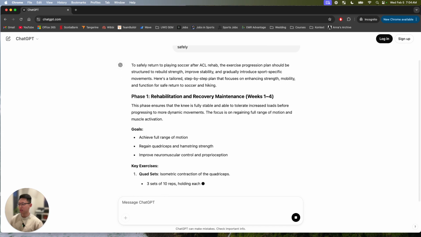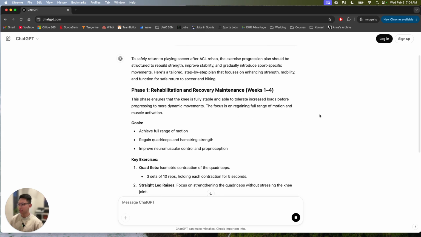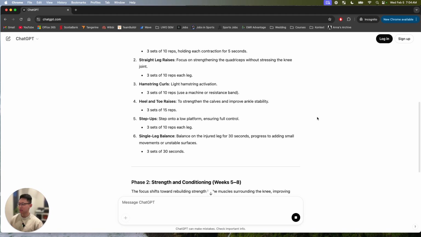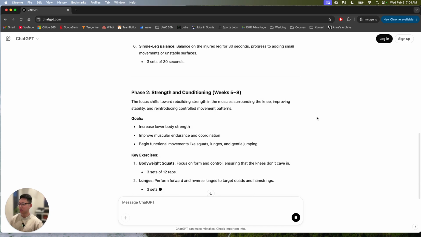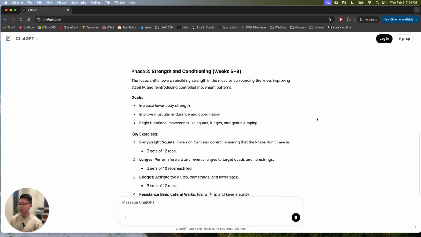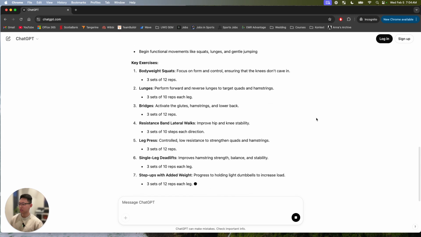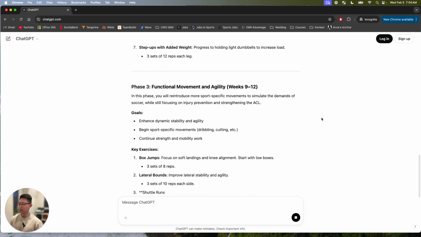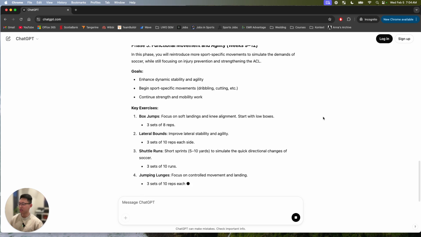Okay, so it looks pretty good. We've got different phases. We've got a rehab and recovery maintenance phase, a strength and conditioning phase, and a functional movement and agility phase. And I believe that should be the last one.